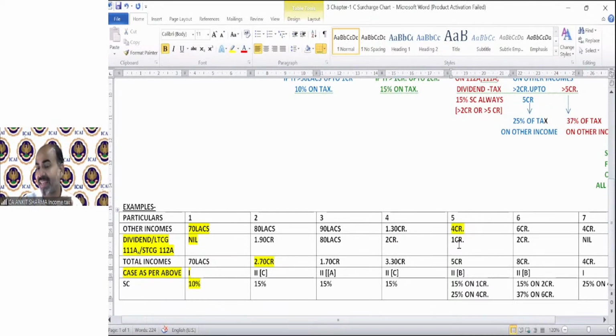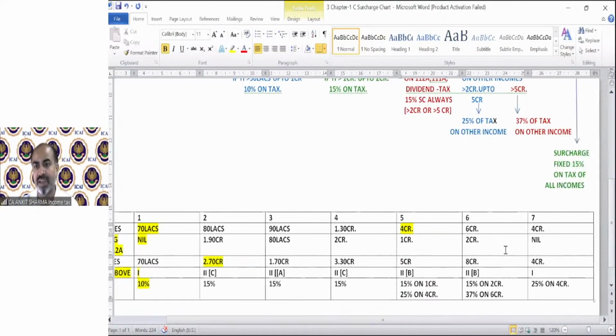So in that case, case B will be applicable. And case B says, on the special category rate of income, surcharge rate will be 15%. And because your other income falls between 2 crore to 5 crore, in that case, surcharge rate will be 25%.